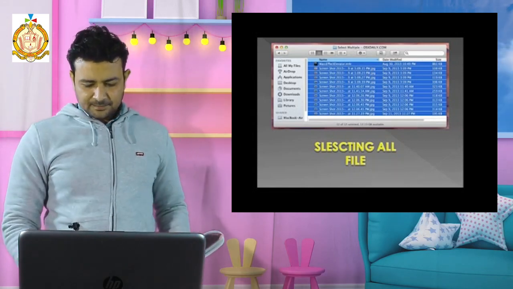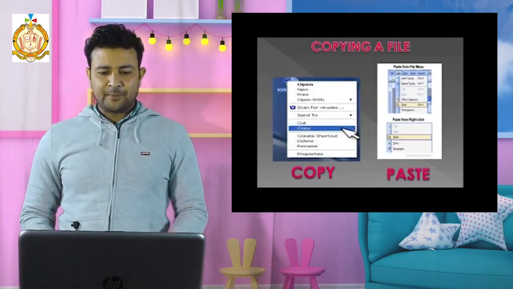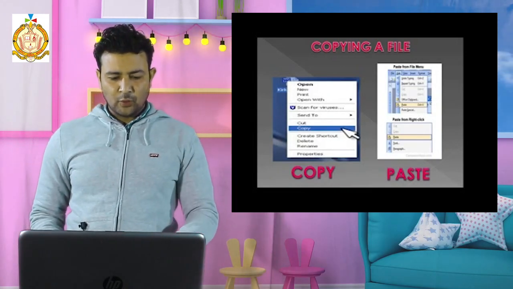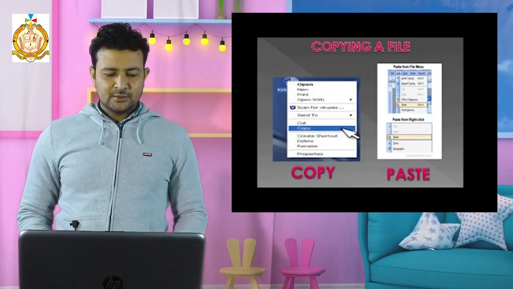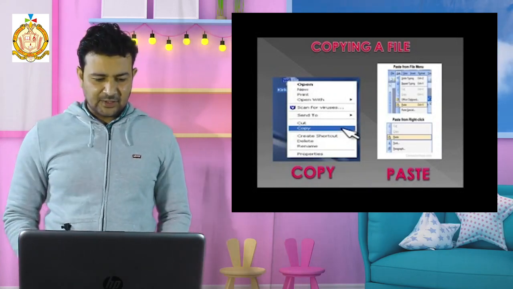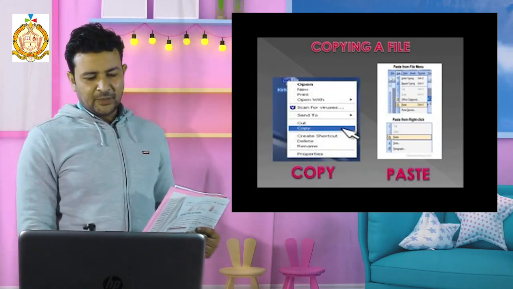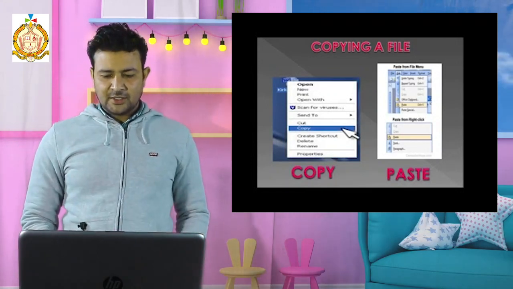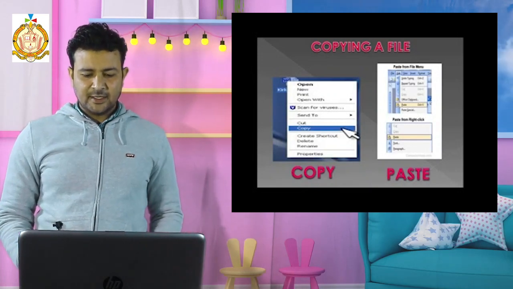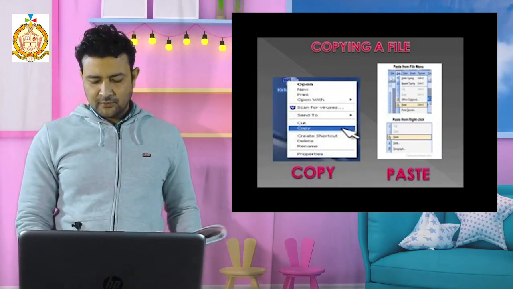Okay, next we are having copying files and pasting. Very easily, first you have to open. Right click, as I informed you just earlier, then you have to click on copy. See, the step is given to you: copy. Then you have to go to another location, right click and then click on paste. You will get your file.